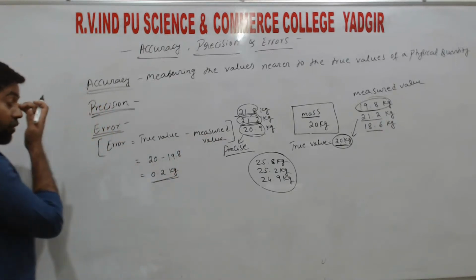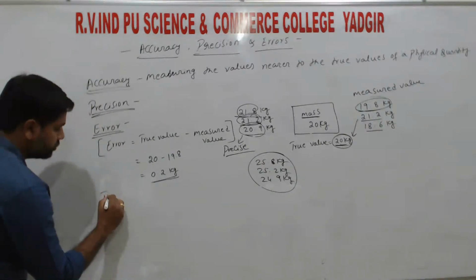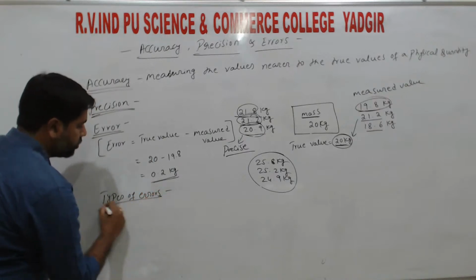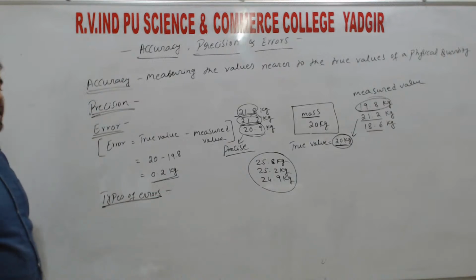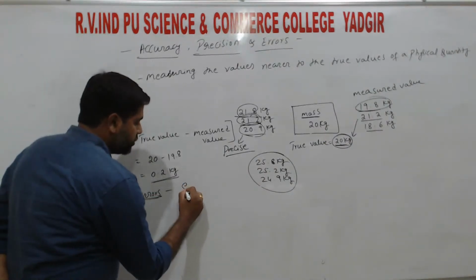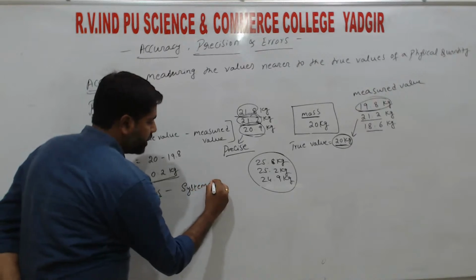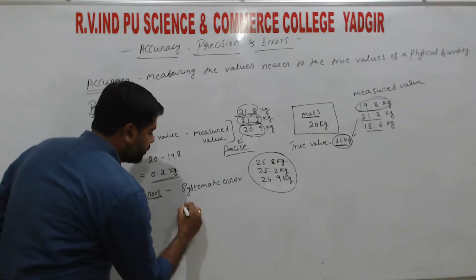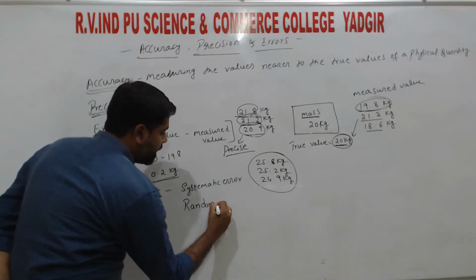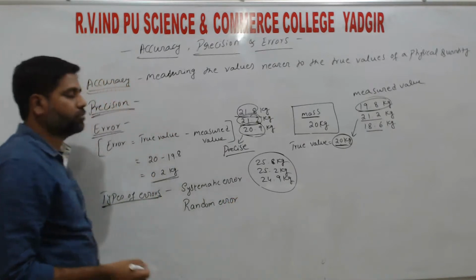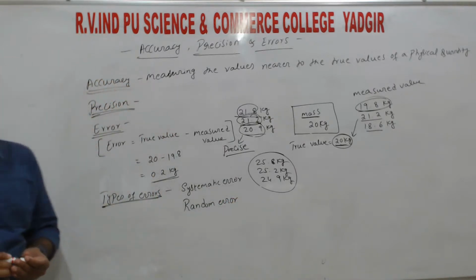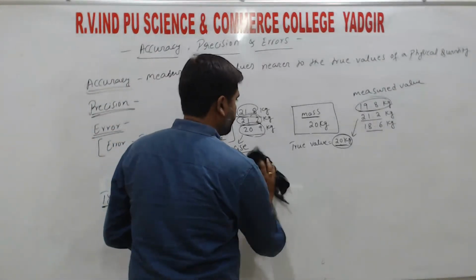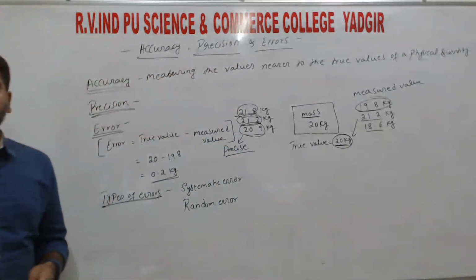So next, types of errors. Types of errors ಅಲ್ಲಿ first one is systematic error, right? Second one is random error. So what are systematic errors?